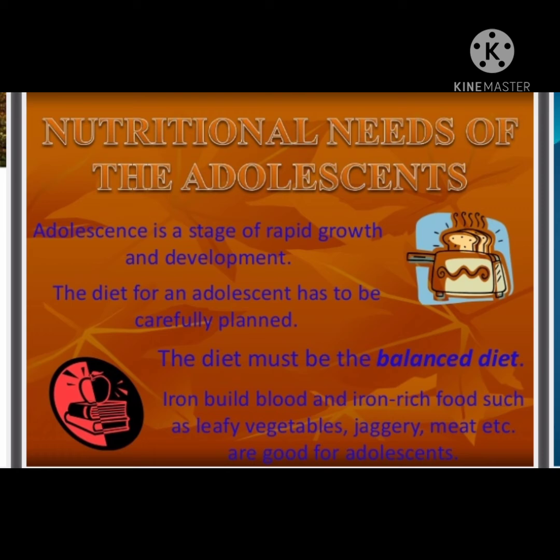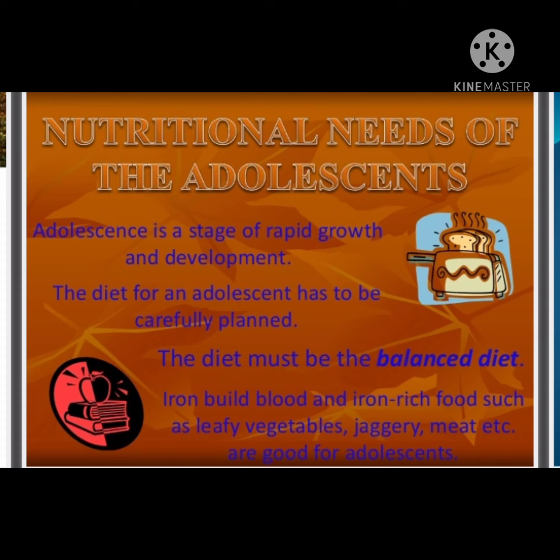Then at last we have to see reproductive health. The physical and mental well-being of an individual is regarded as an individual's health. To keep the body healthy, at any stage, we have to eat a balanced diet along with keeping personal hygiene and also doing exercise. What are the nutritional requirements of an adolescent? How can we keep a balanced diet?